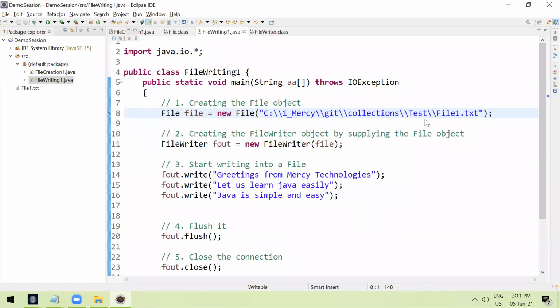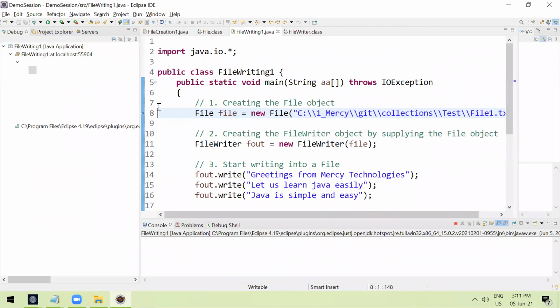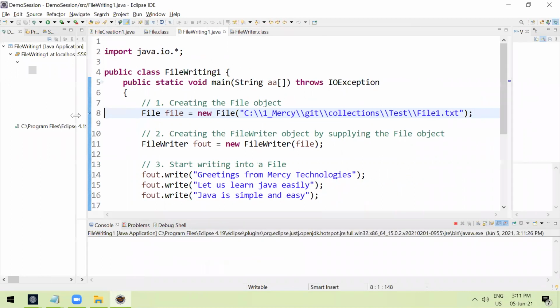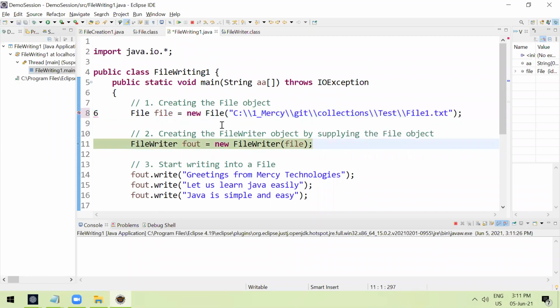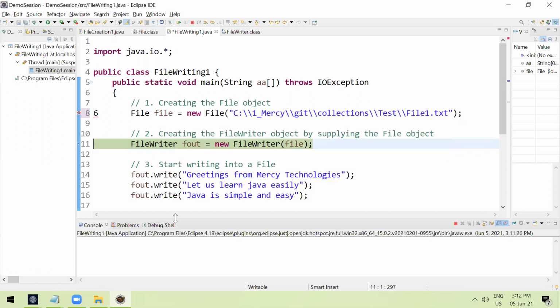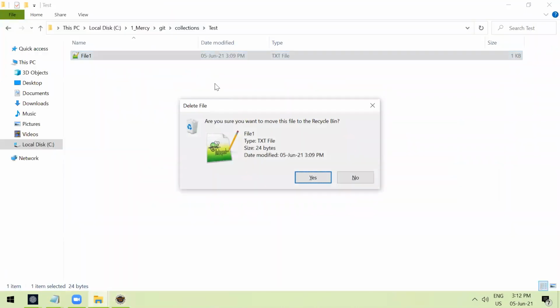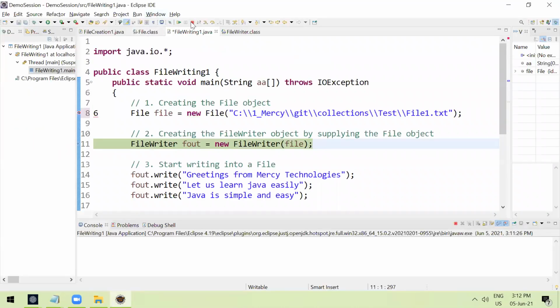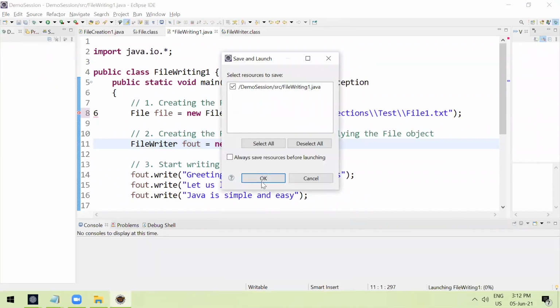line by line. This is very important in our real-time application. This debugging concept will help us to understand and find out the dynamic value. First step, F6, you can use F6 on Eclipse. Yeah, file object is created, right? Let me remove this also so that it's better, right? We will understand when the file is created, right? Let me stop it again. Let me start debugging it. Debug as Java application, right?